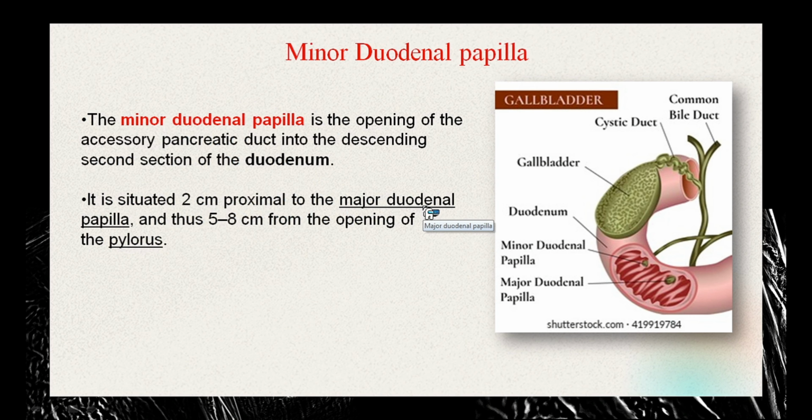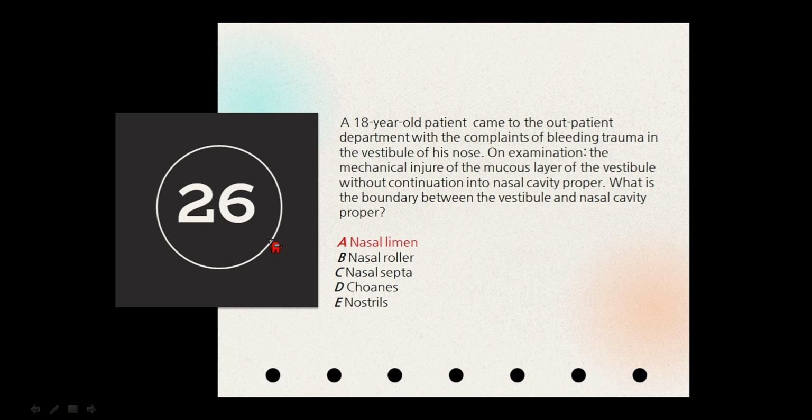Now there is also the minor duodenal papilla. So while we are at it, why don't we just cover it? The minor duodenal papilla is actually the opening of the accessory pancreatic duct into the descending, second section of the duodenum. It is situated 2 cm proximal to the major duodenal papilla, thus about 5 to 8 cm away from the opening of the pylorus. So you can see this minor duodenal papilla is located over here, and the major duodenal papilla is located over here. So this is the opening of the accessory pancreatic duct. That pretty much covers this one. So let's jump to the next one.